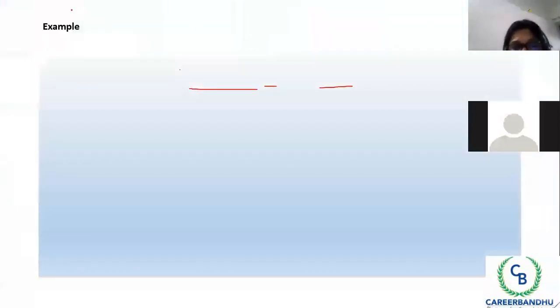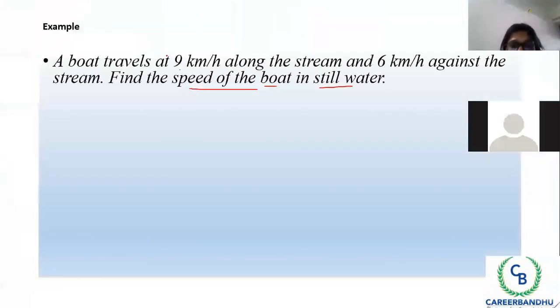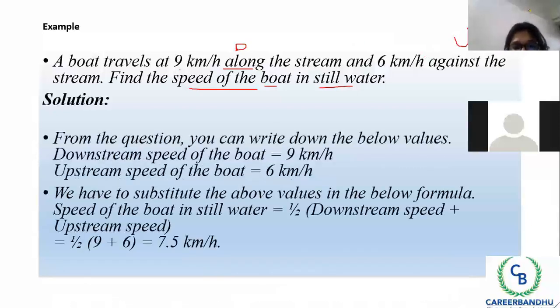For example, the boat travels 9 km/h along the stream, that is downstream, and 6 km/h against the stream, that is upstream. Then we'll add both of them and divide by 2. That will give us the speed of the boat in still water.